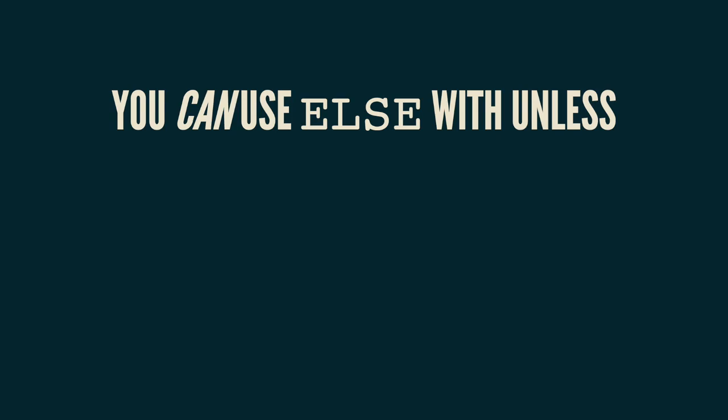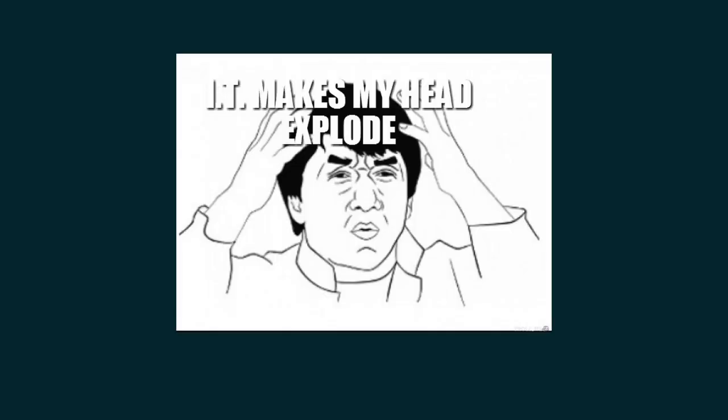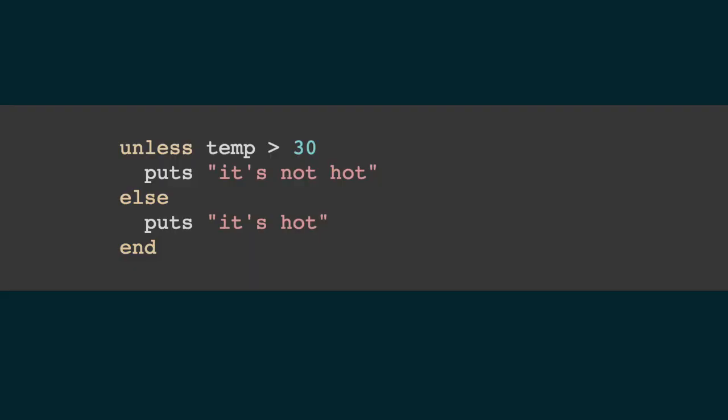You can use else with unless, but you really shouldn't. Like seriously, just don't do it. Makes my head explode when people use else with unless. Let's take a look at this example to see why. So unless temp more than 30, puts it's not hot. Else it's hot. So what that's saying is, unless temp 30 else. Hang on. So else unless temp more than 30. Does that just not throw your brain into a spin? I know it does mine.